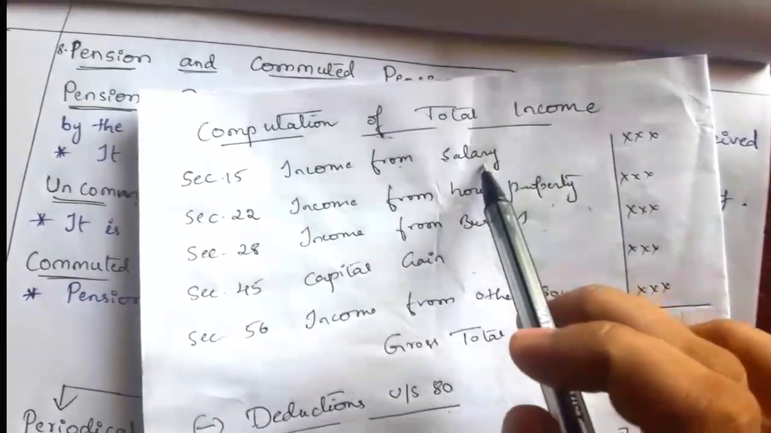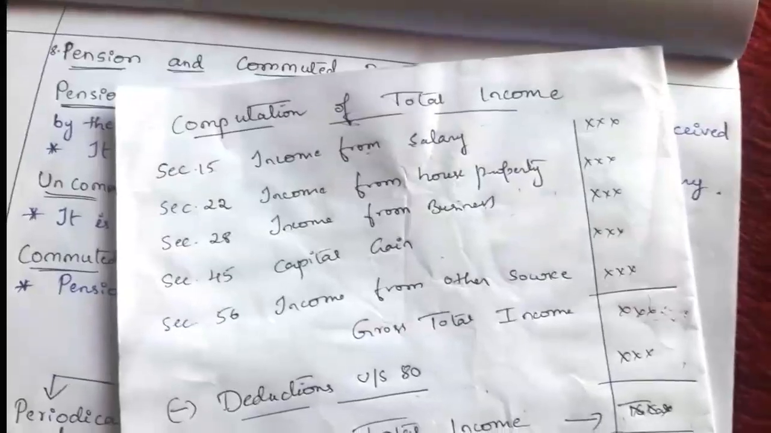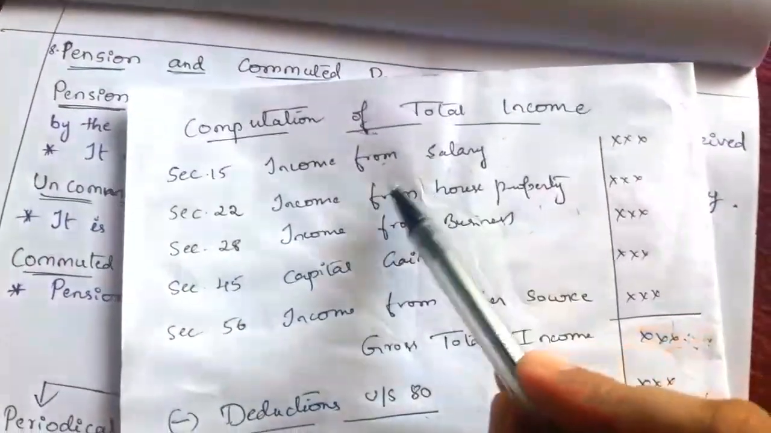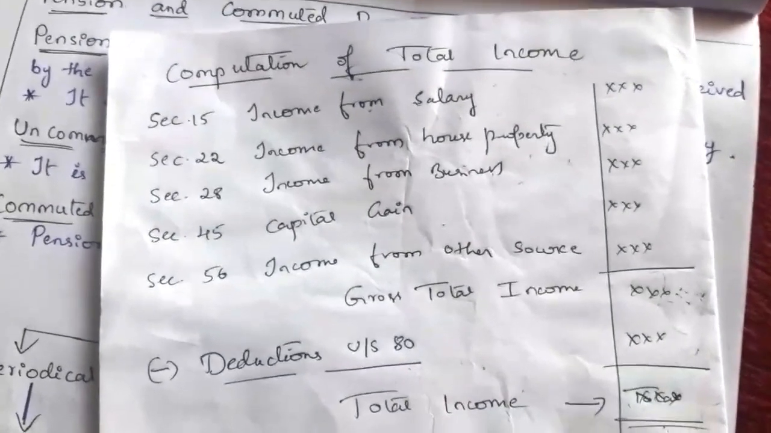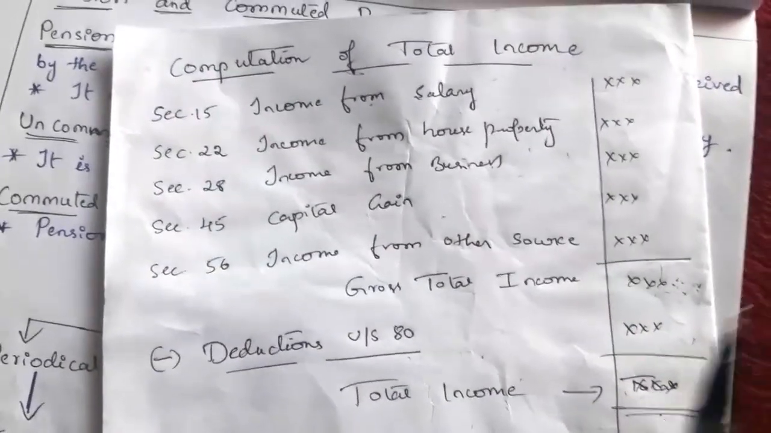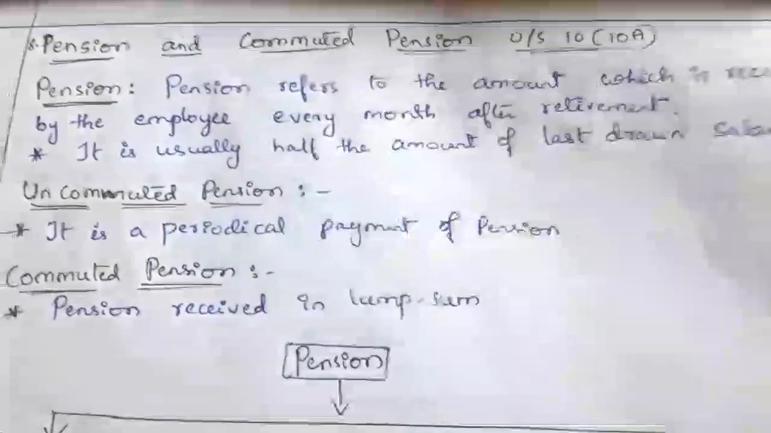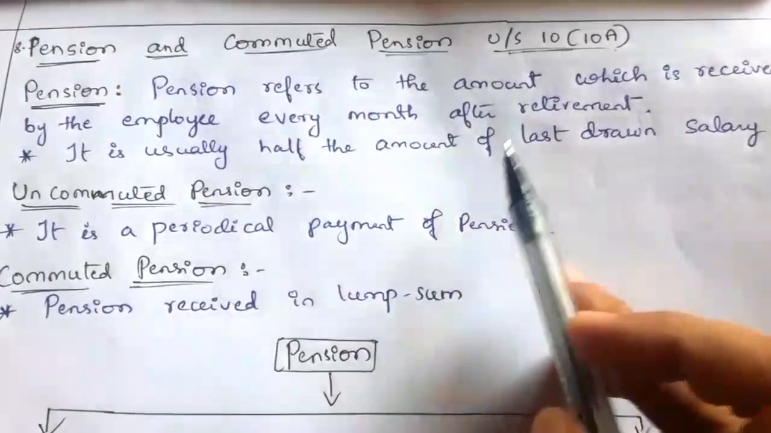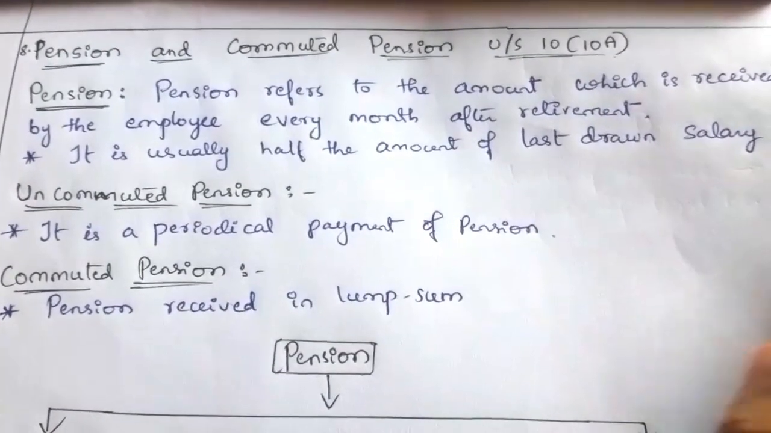If an individual is receiving a salary or a pension, or has any other income, then it should be included in his 5 heads of income. It is added to his gross total income, and after claiming deductions on the total income, he has to pay income tax. So pension is taxable under the head income from salary. It is usually half of the last drawn salary.